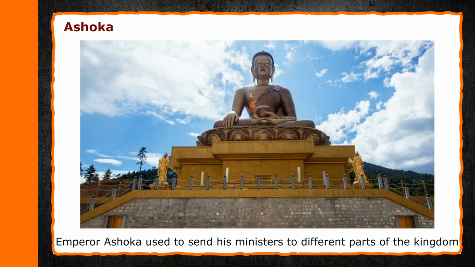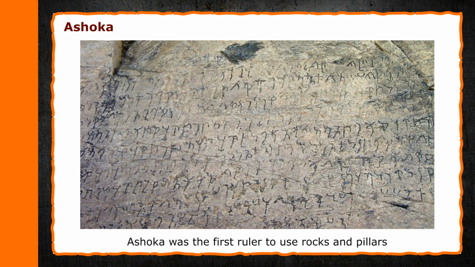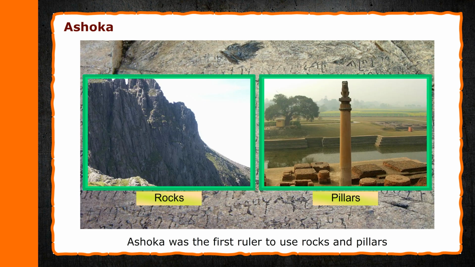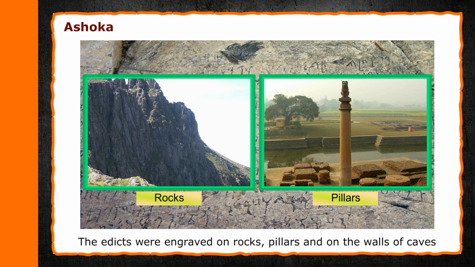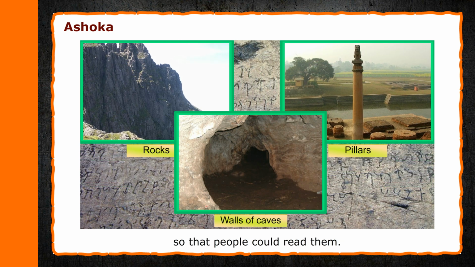Emperor Ashoka used to send his ministers to different parts of the kingdom to collect information about the well-being of his subjects. Ashoka was the first ruler to use rocks and pillars to communicate with his subjects. The royal commands of a king are known as an edict. Ashoka put up edicts in different parts of his kingdom. The edicts were engraved on rocks, pillars, and on the walls of caves so that people could read them.